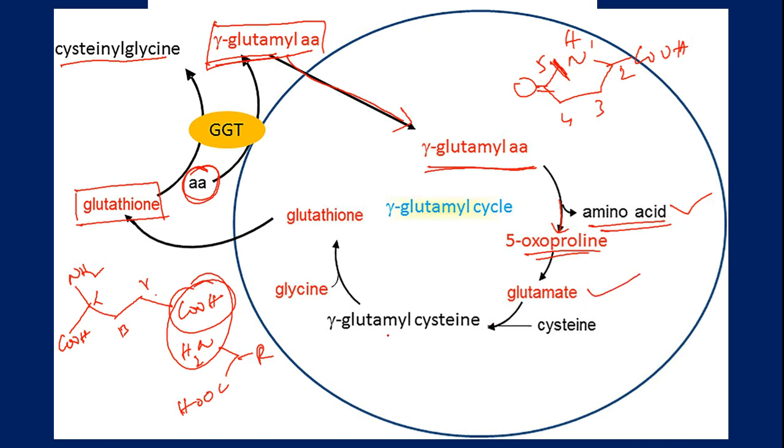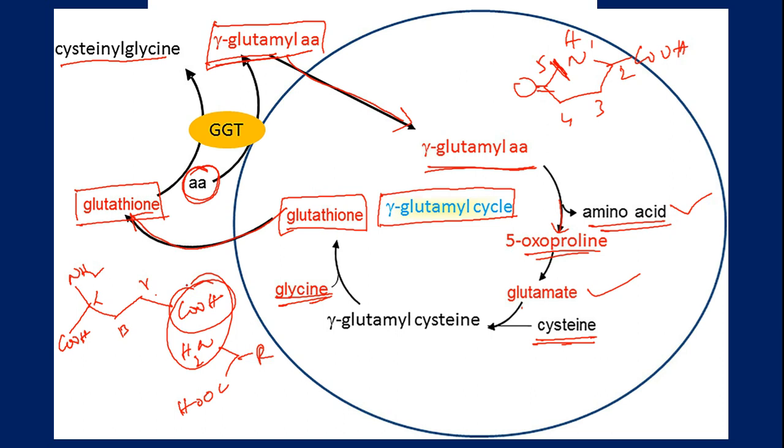Then in a sequence of events, glutamate is then added onto cysteine, and then glycine will be added so that glutathione is regenerated. So this regenerated glutathione is sent outside, transported outside. So this is the way how gamma glutamyl cycle helps us in the transport of amino acids into various cells. Okay friends, so this is the way how glutathione helps us in achieving so many biochemical reactions.